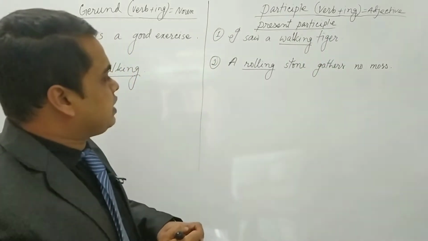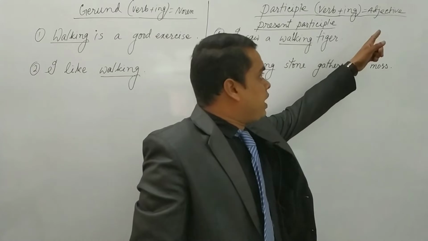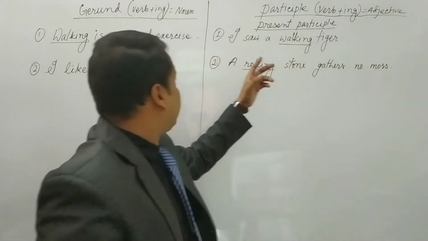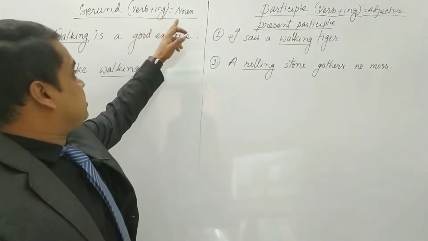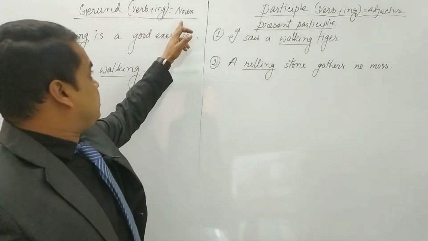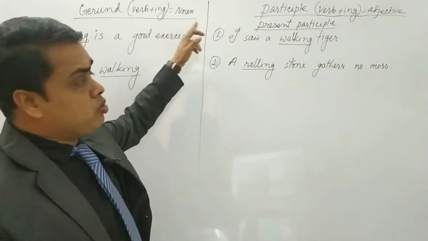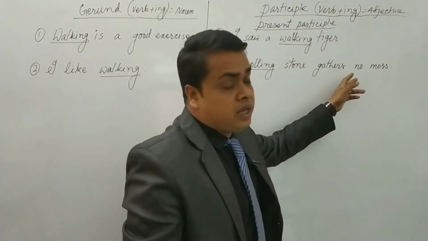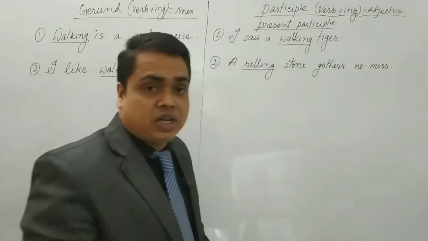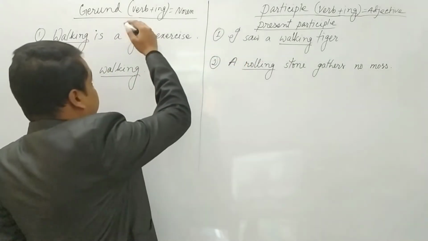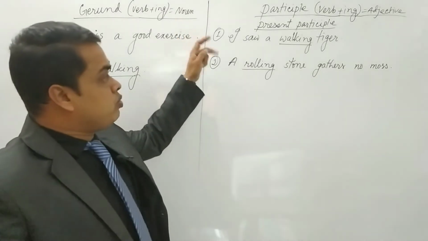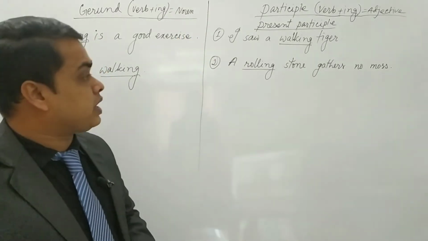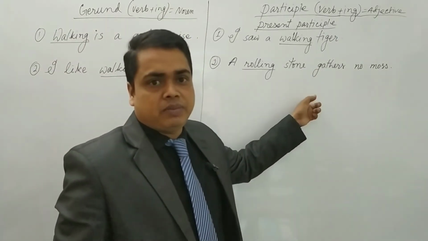Here I have written verb plus ing, which will be acting as an adjective. In the case of gerund, verb plus ing acts as a noun, but in the case of participle, it acts as an adjective. This is the basic difference.